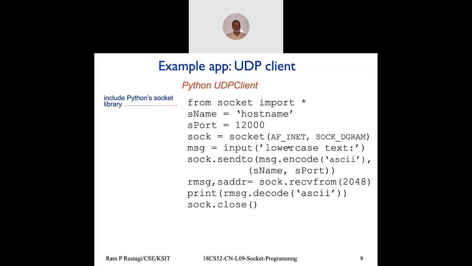Then I create a socket, AF_INET, SOCK_DGRAM. So this creates a UDP socket or file handler. And then I'm reading from the console terminal. In Python, you say input. In C, you basically say scanf. In Java, you did BufferedReader. So either way, you can try reading it out. So input means read from the terminal and prompt whatever you want to say. Please enter the text in lowercase, and read. And then we send it.